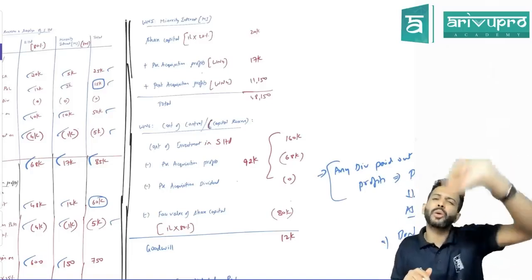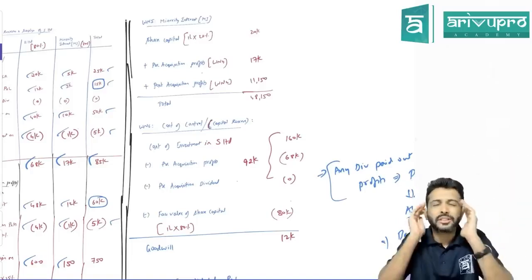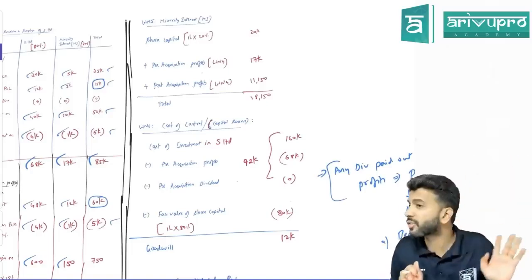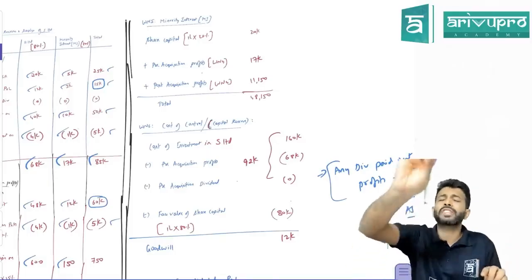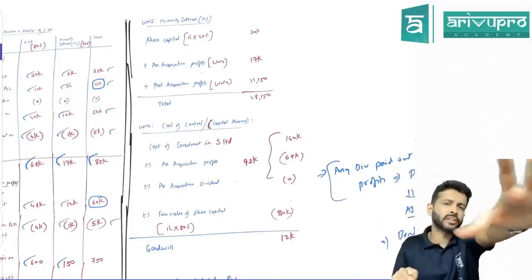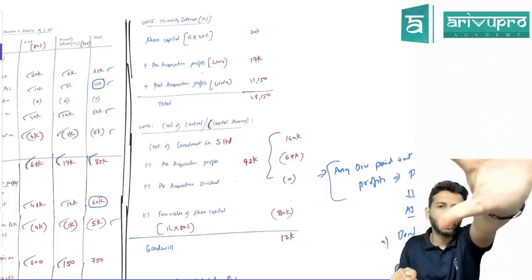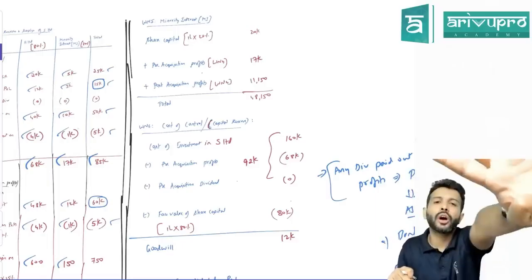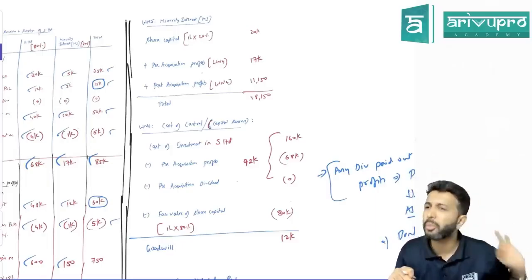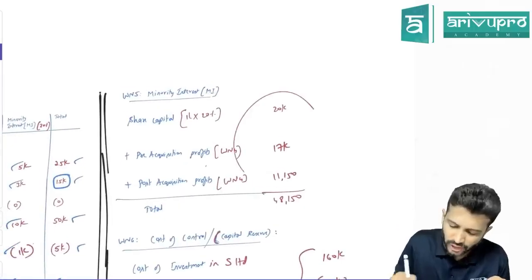Before this, we prepare one more working note for minority interest. Minority interest are the shareholders of subsidiary company. If you are a shareholder in subsidiary company, what all will you ask for? Your share of share capital, your share of pre-acquisition profit, your share of post-acquisition profit. So minority will only ask for 3 things.